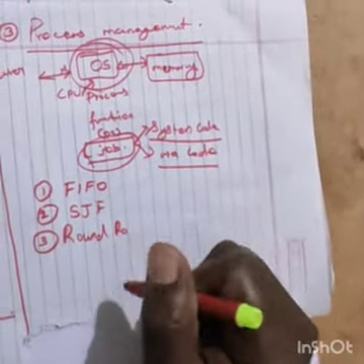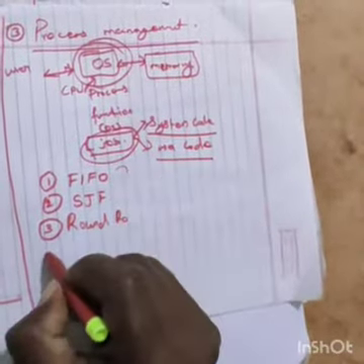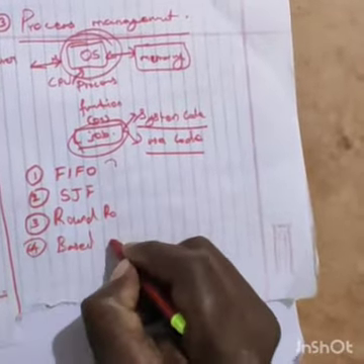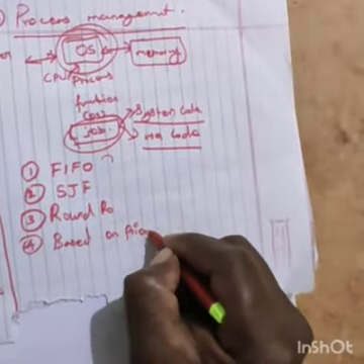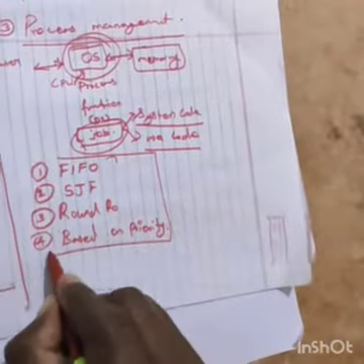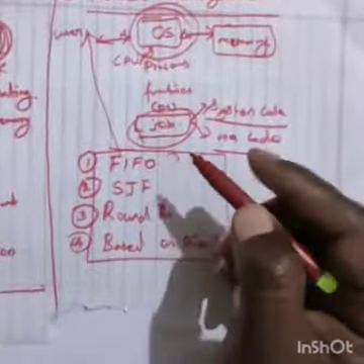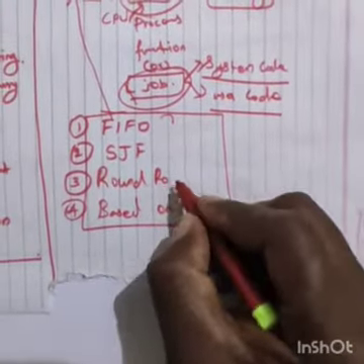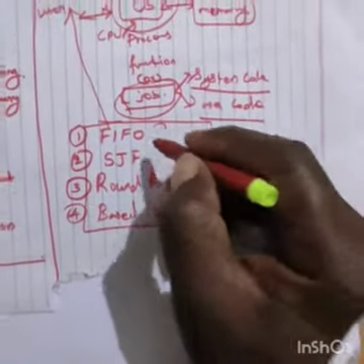Using these algorithms, and a fourth one based on priority, you can do process management. So the four algorithms you can follow in process management. Okay.